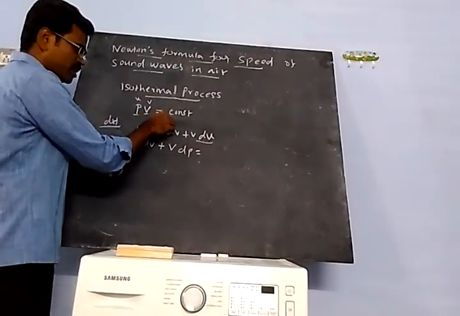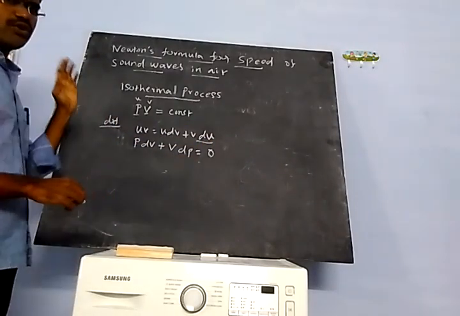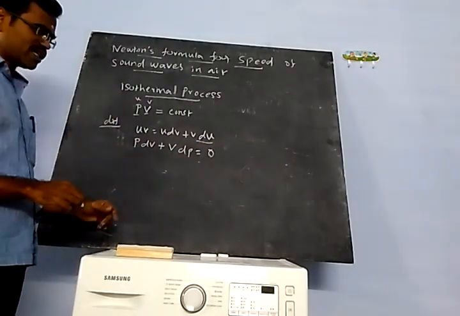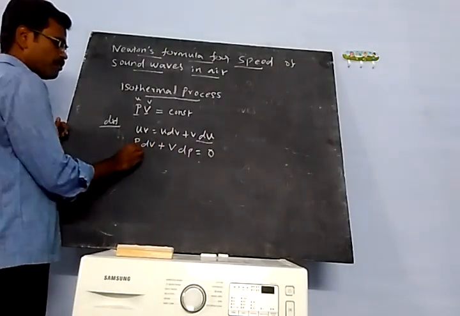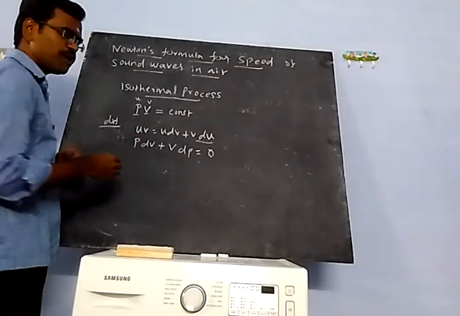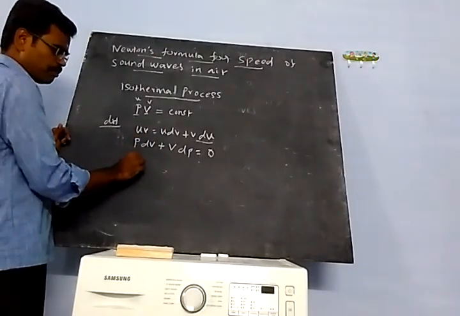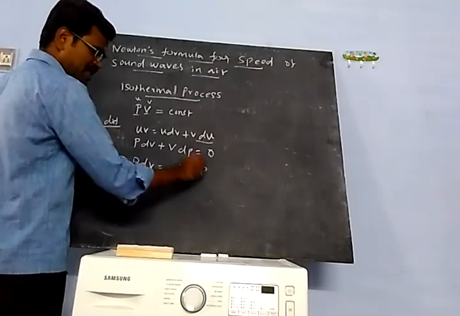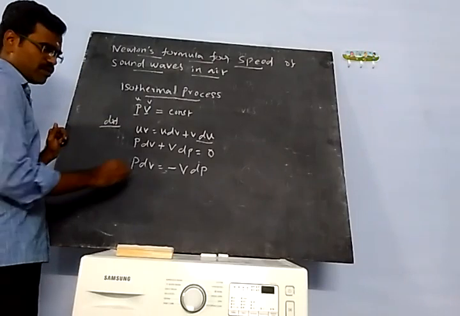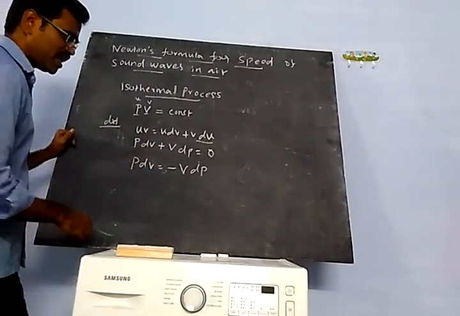Constant: if you differentiate any constant, it will always be 0. So P dV plus V dP is equal to 0. Now P dV is equal to minus V dP. So I can rearrange this equation: P dV equal to minus V dP.